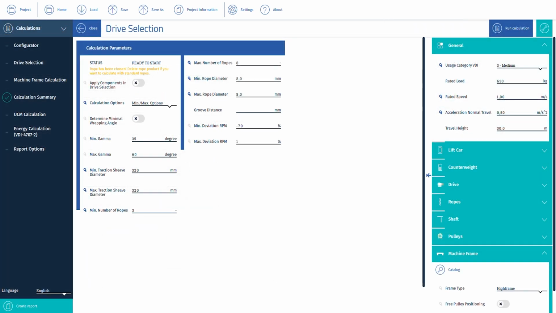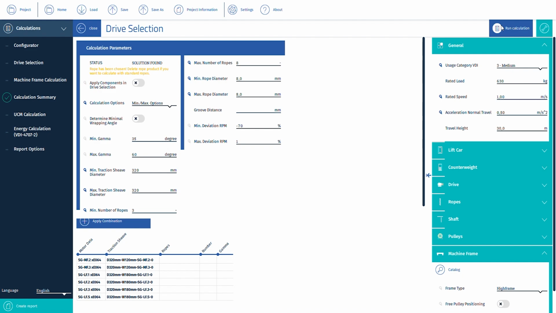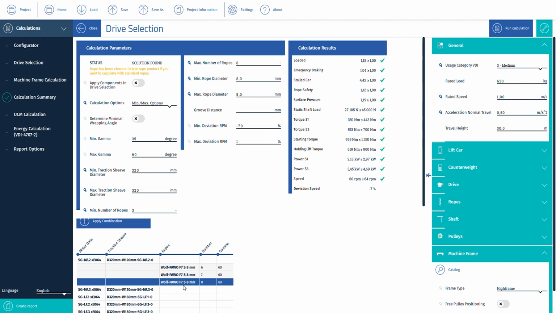After putting in the relevant values, you can start the calculation. And with selection of one of the suggested motors, you will get the first results.